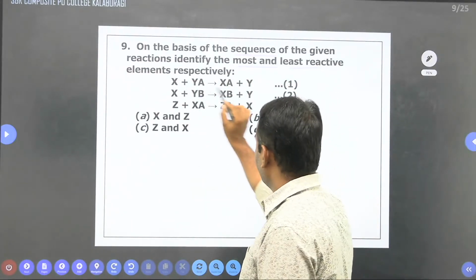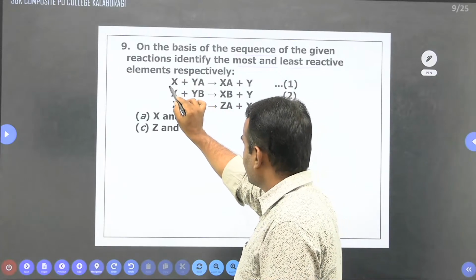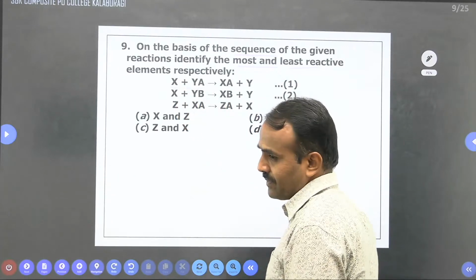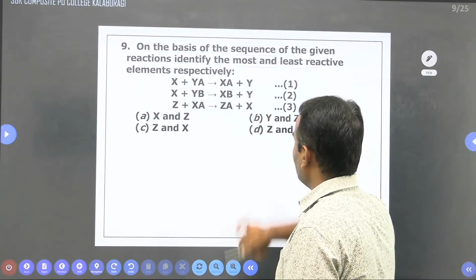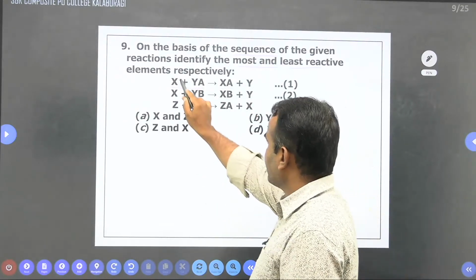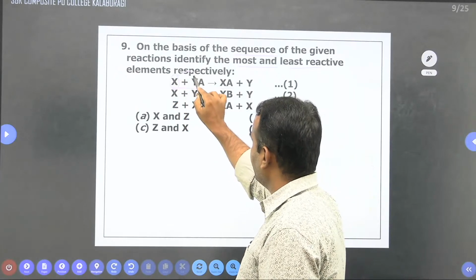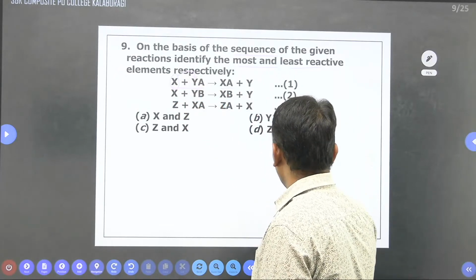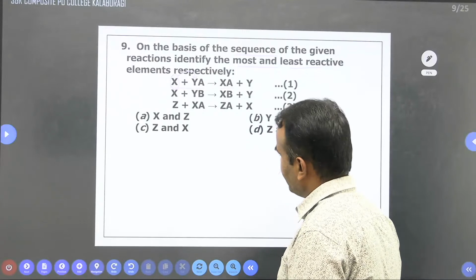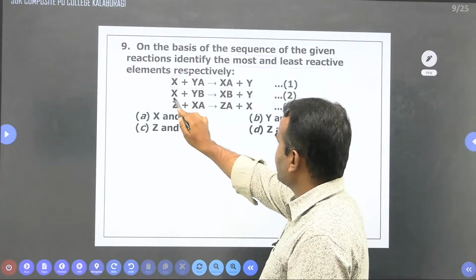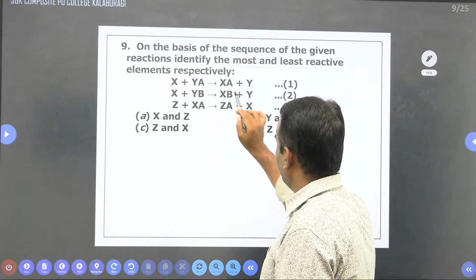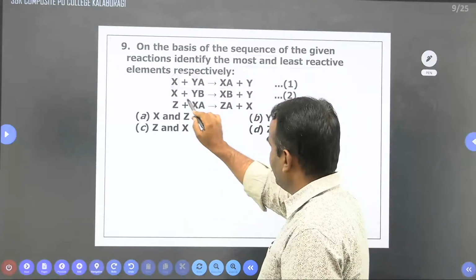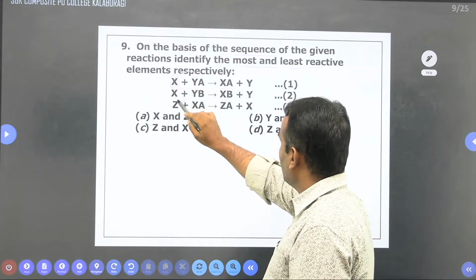By this reaction we can understand that X plus YA gives XA plus Y. It means X replaces Y, so X is a more reactive element than Y. Here X again replaces Y and gives XB.